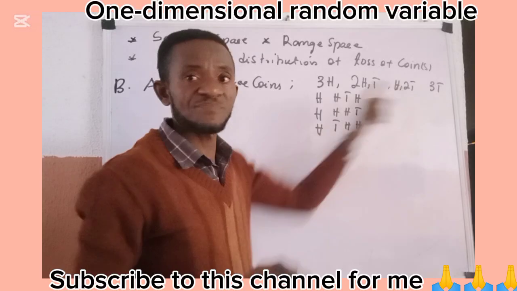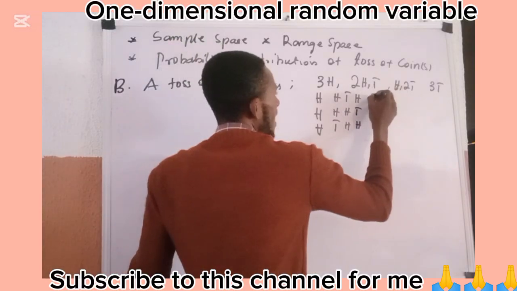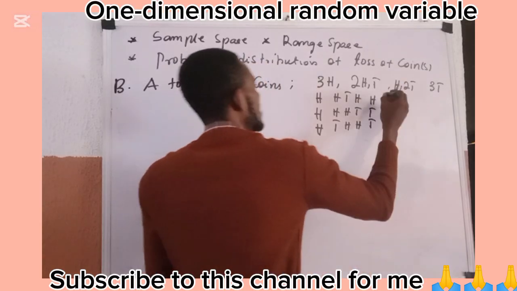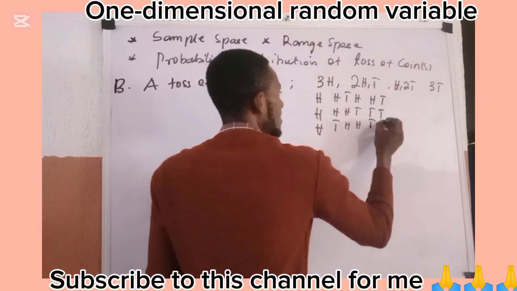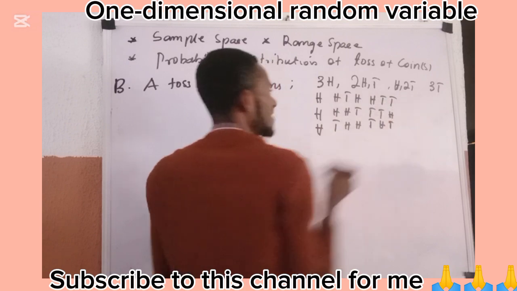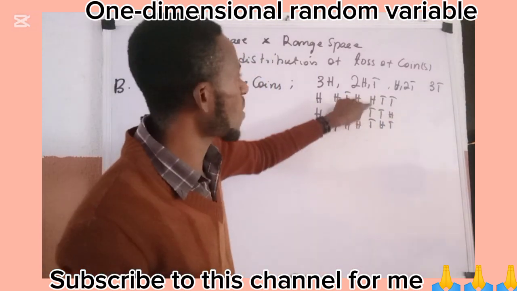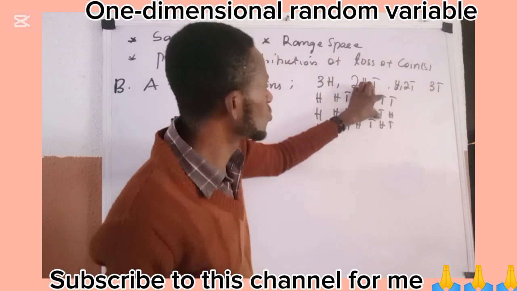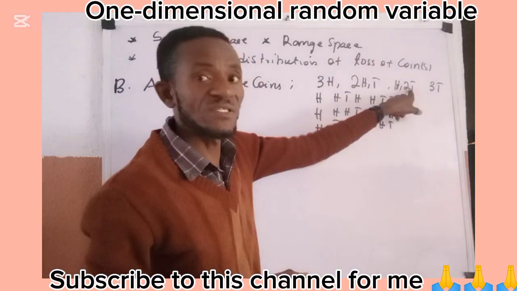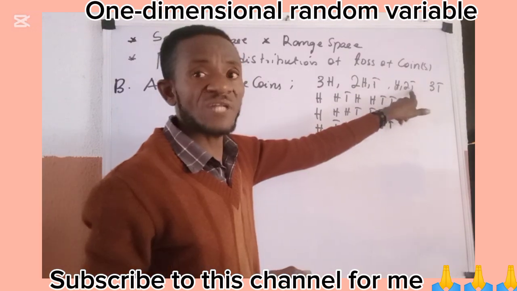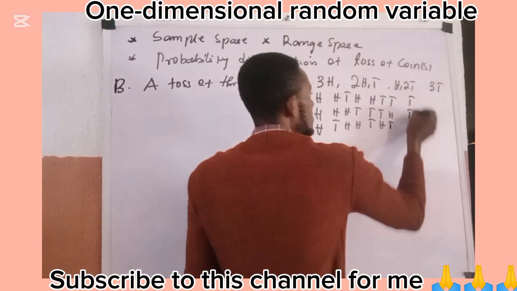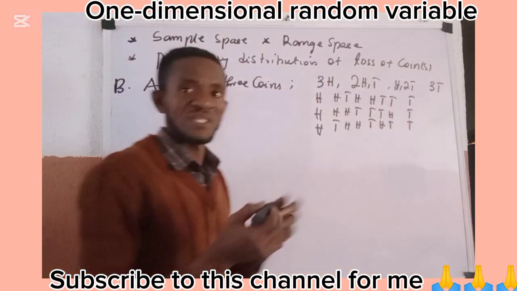We now come over here. Over here, we are going to have head, tail, tail. And it is possible tail comes first, tail, tail, head. And it is equally possible to have tail, head, and tail. So here is 2 tails, 1 head, which satisfies this. All these are possibilities under this one. Then when you now come here, you have what we call tail, tail, and tail, which is 3 tails.